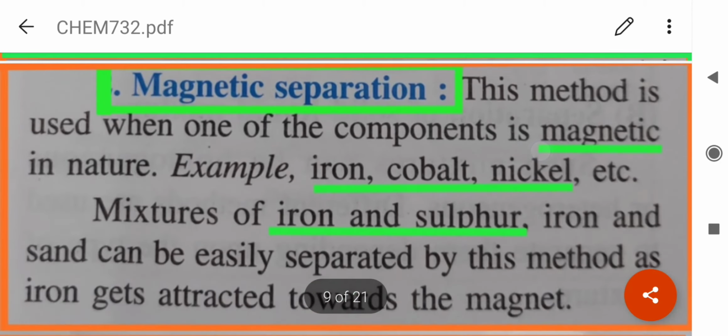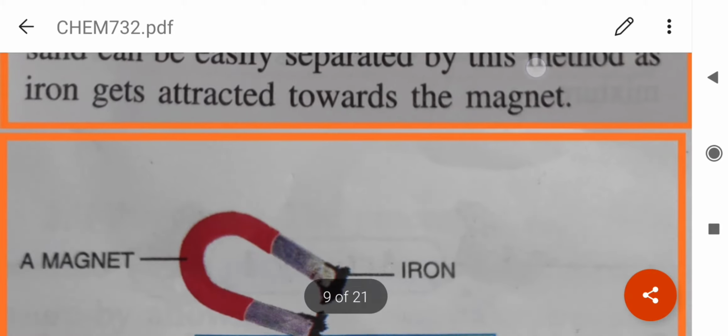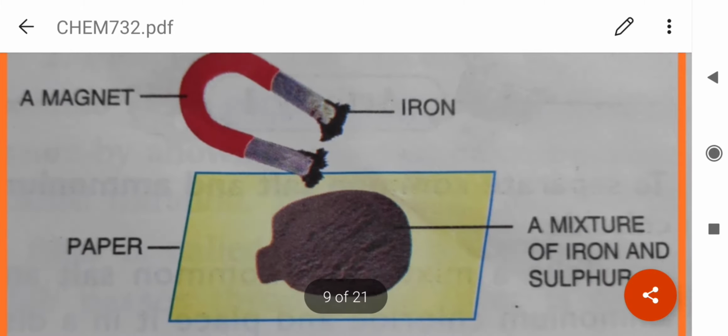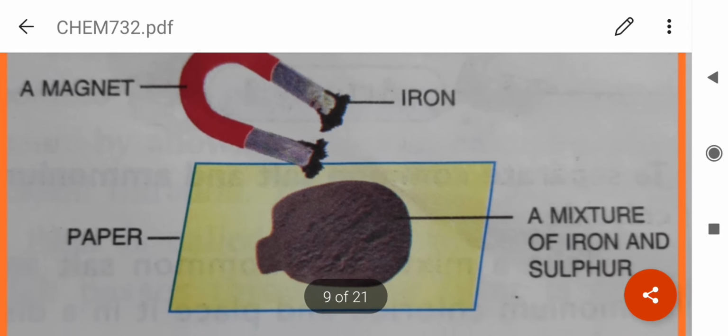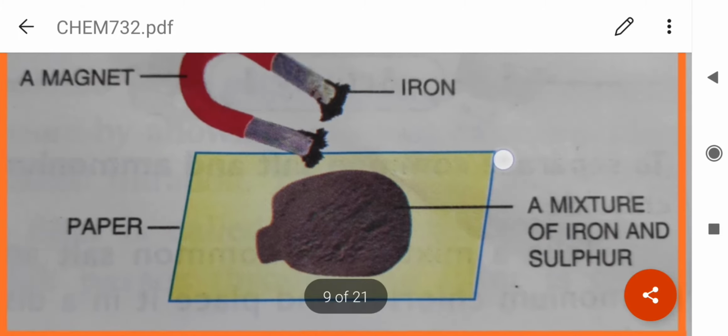Magnetic separation. This method is used when one of the components is magnetic. For example, iron, cobalt or nickel may be one of the components. So mixtures of iron and sulfur, iron and sand can easily be separated by magnetic separation. As you can see here, only the iron is attracted by the magnet if we take a mixture of iron and sulfur.